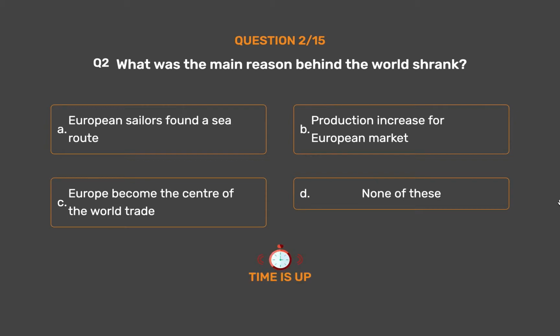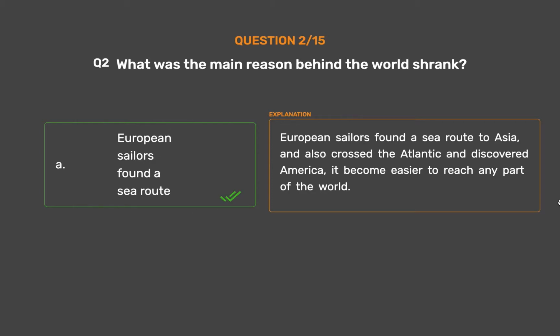The correct answer is Option A. European sailors found a sea route. European sailors found a sea route to Asia and also crossed the Atlantic and discovered America. It became easier to reach any part of the world.